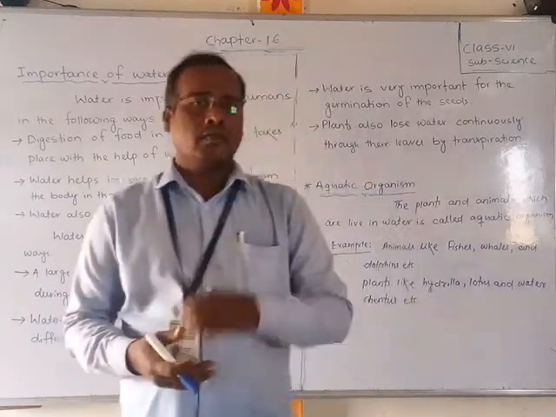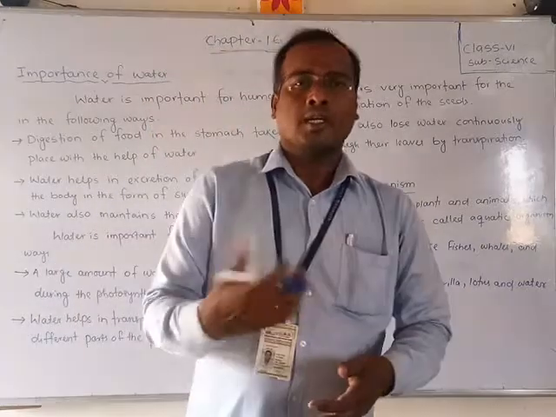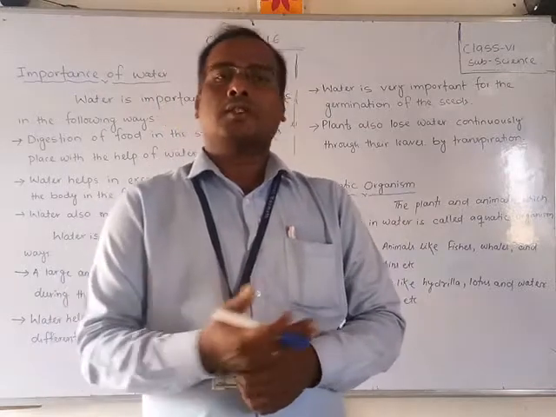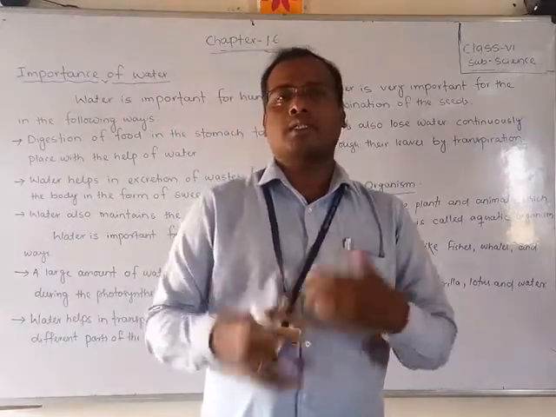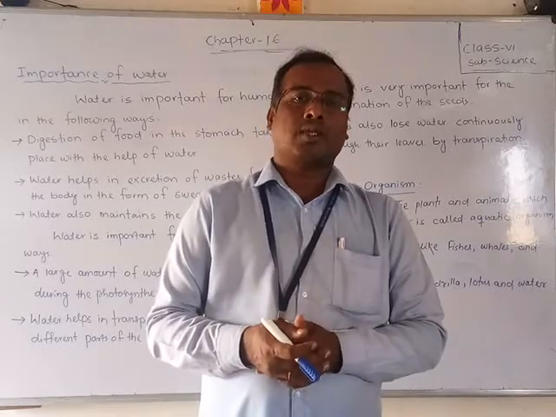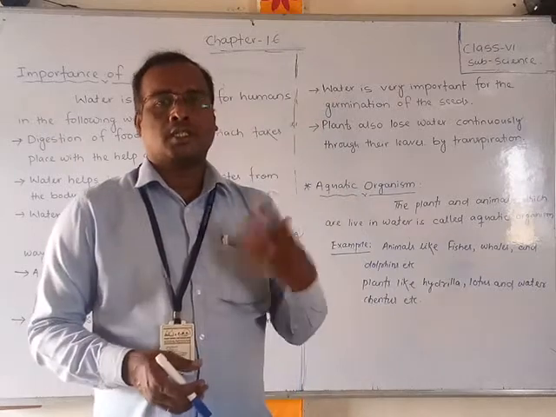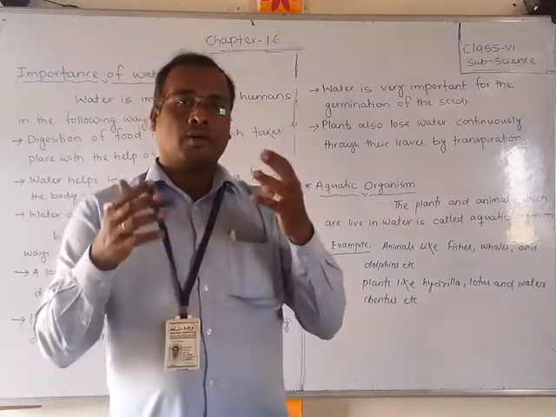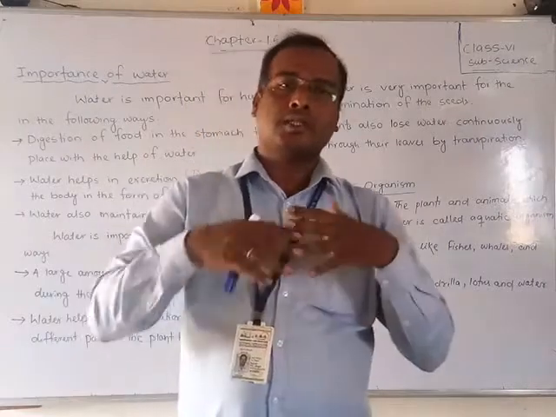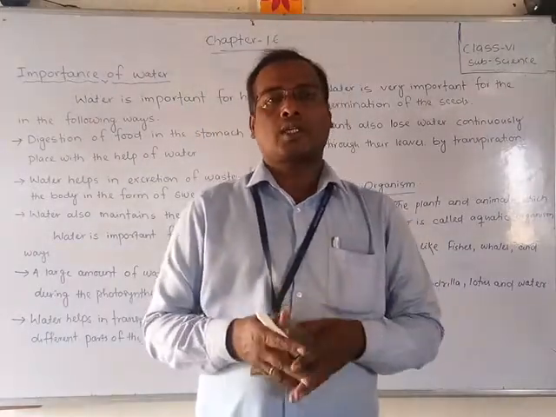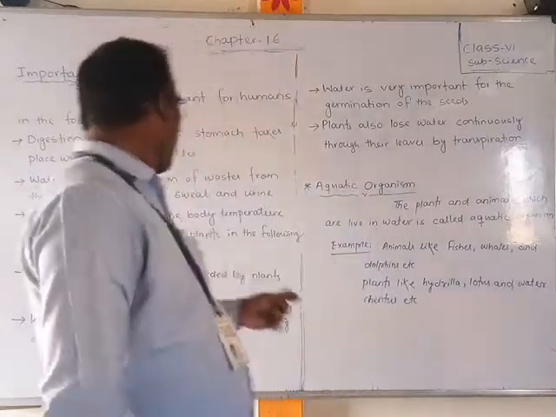That means the waste product from our body is released in the form of sweat or urine. How is it happening? The kidney filters the blood, and whatever unwanted, poisonous waste products are in our body come out through urine and sweat.